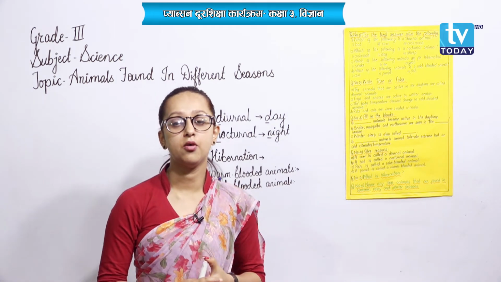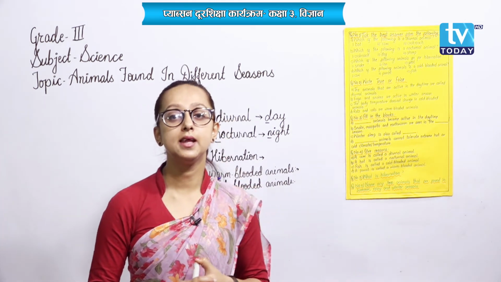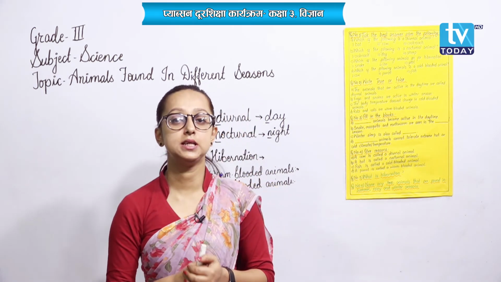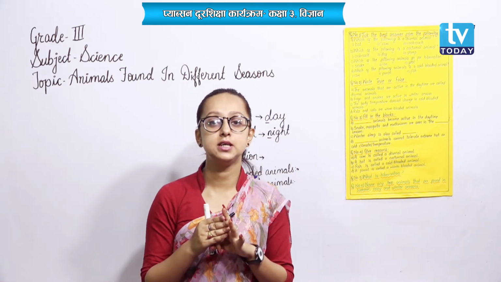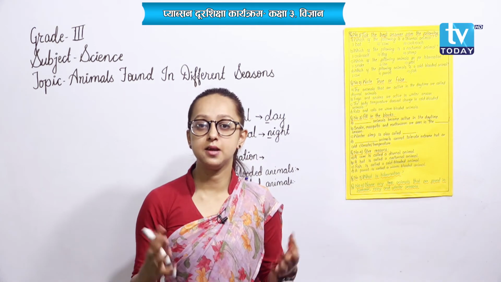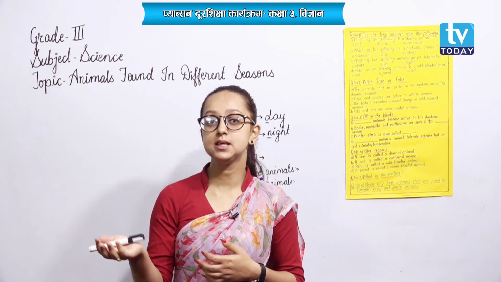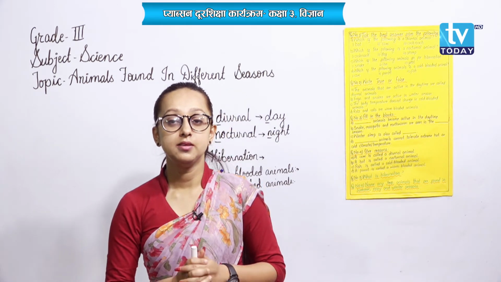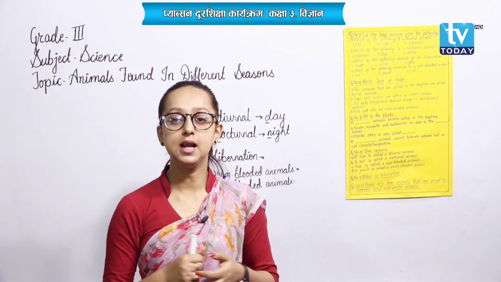Understood? Now students, let me take you to the short review of this chapter and then we will obviously move to the exercises. Okay, what did we discuss here? We discussed the terms like diurnal, nocturnal, hibernation, warm-blooded and cold-blooded, right? And we discussed the animals that are found during daytime, night time, during summer season, rainy season and during winter season.